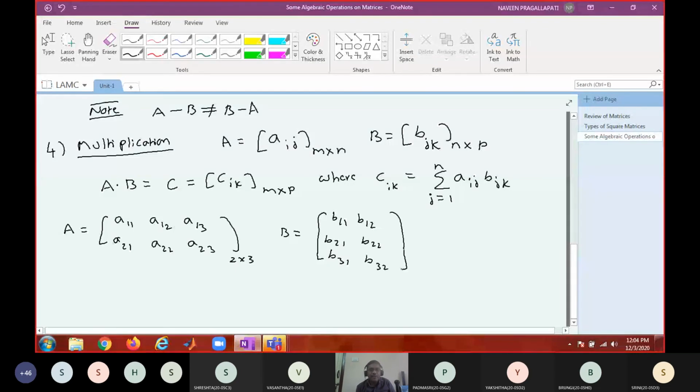Just listen carefully. I know that you all know how to multiply two matrices. My intention is not to explain how to multiply two matrices, it is something else. What is the resultant matrix? A into B equal to C, with Cik. What is the order of this matrix? Never say 2 into 2. You should say 2 by 2.